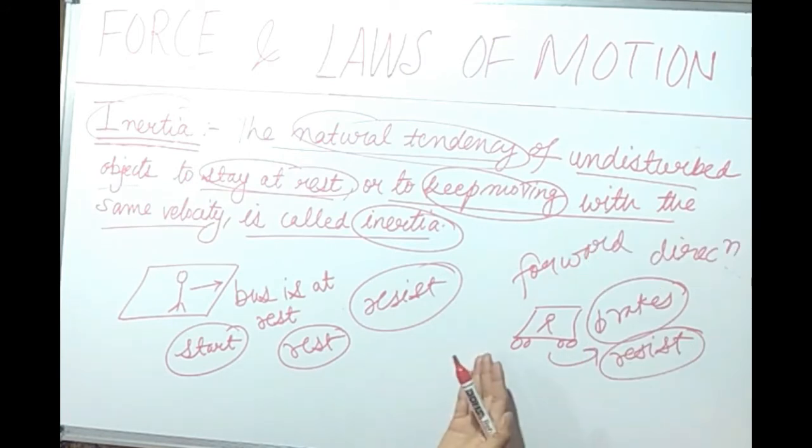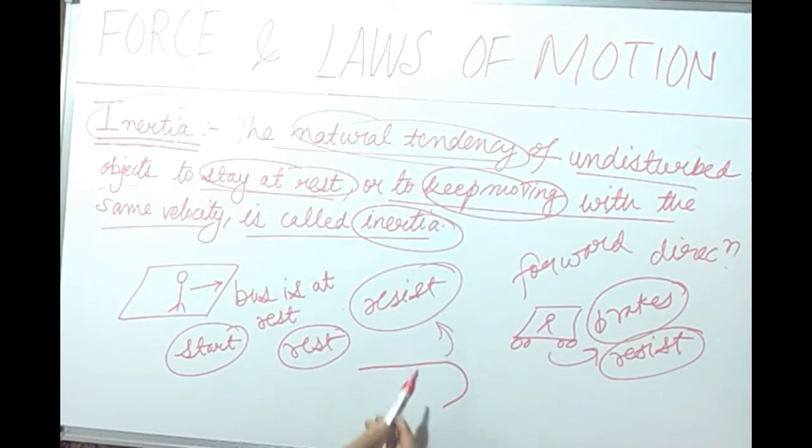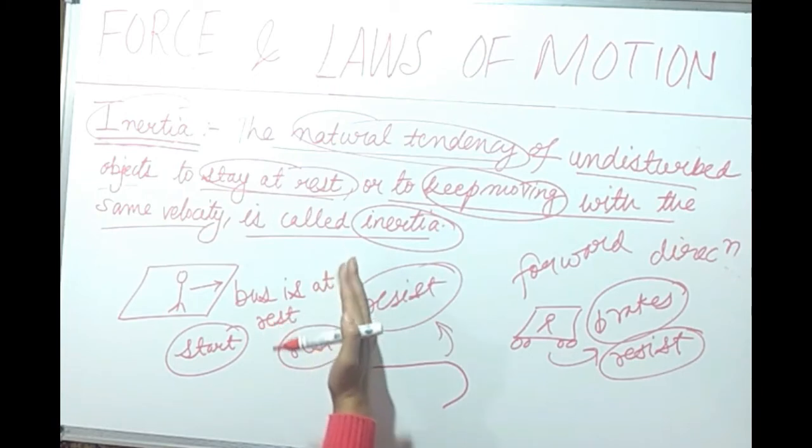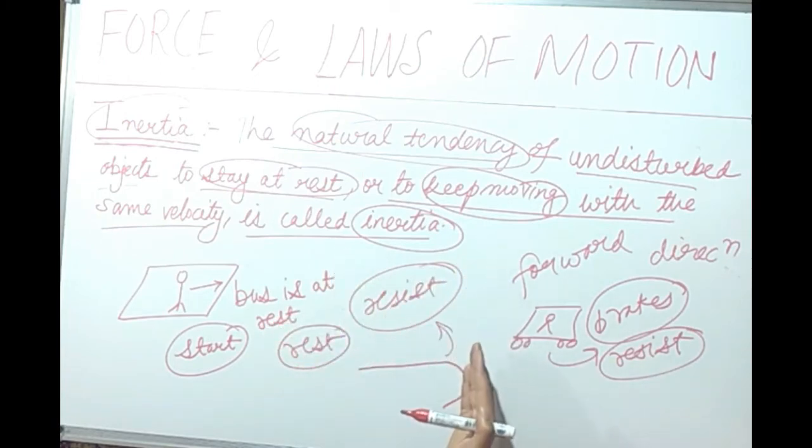You can take another example. Suppose we are moving in a car and the car takes a sudden turn. Our body will move in the other direction because our body will try to remain in the same direction and it will resist the change. And that property, that natural tendency of the body to stay at rest or to keep moving with the same velocity or to remain in the same direction, that tendency is called inertia.